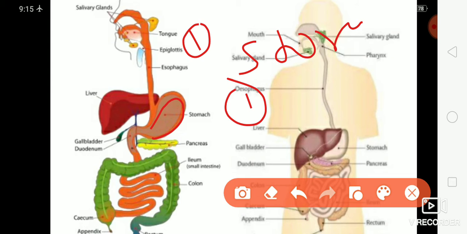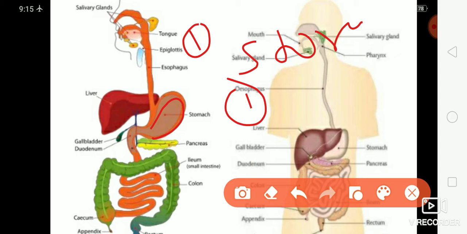And if I am talking about partial digestion, the stomach possesses branched tubular glands present on the inner surface of its wall. There are 3 types of glands which secrete hydrochloric acid, protein digesting enzyme and mucus. All the secretions are collectively called gastric juice, and the hydrochloric acid makes the medium acidic.